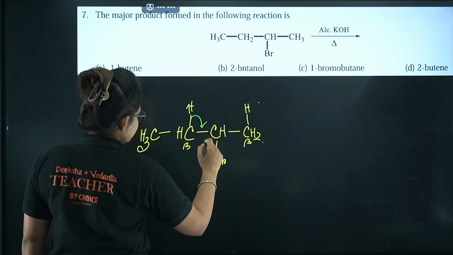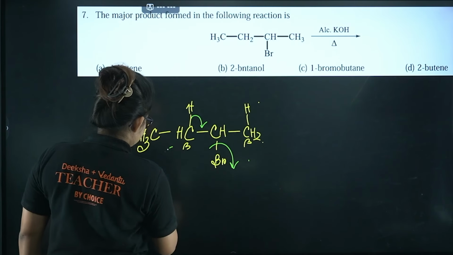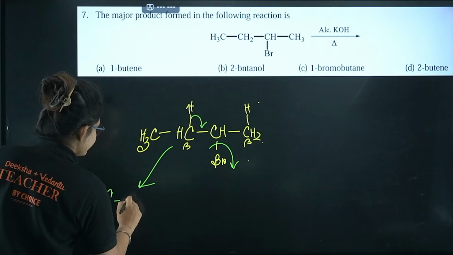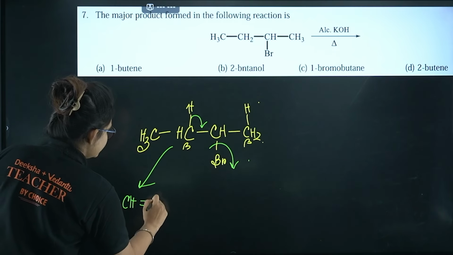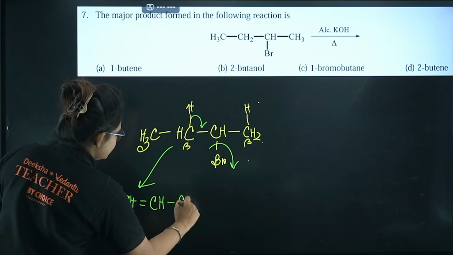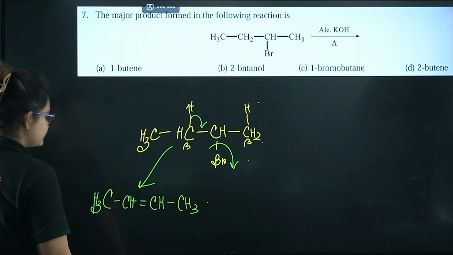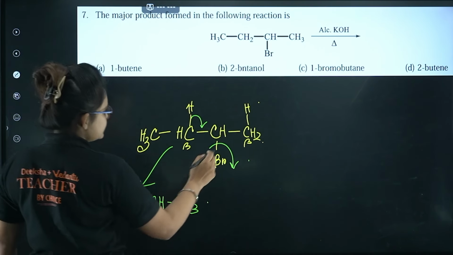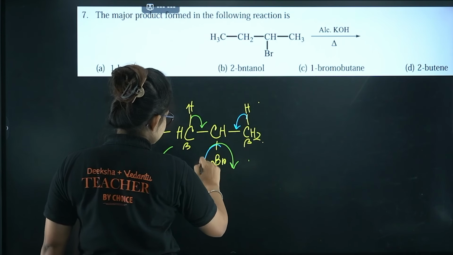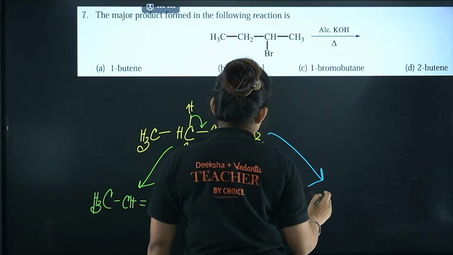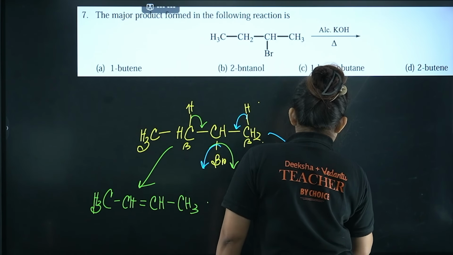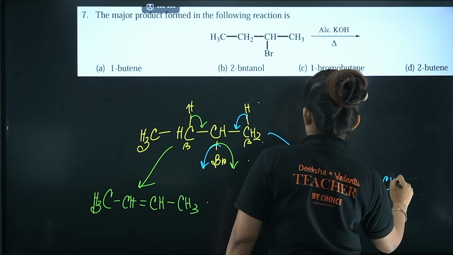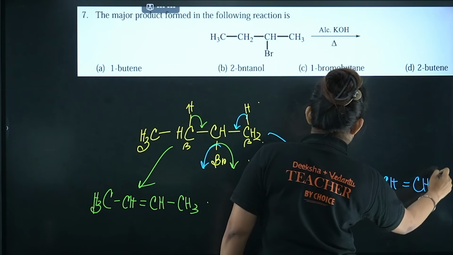You can see this will jump here, this will go. So as a result of this, the product you will get is something like this: CH3, CH, double bond, CH, here CH3. Right? Now another possibility is there, this also can come and then it can go like this, and as a result of this you will get something like that: CH3, CH2, CH, double bond, CH2.